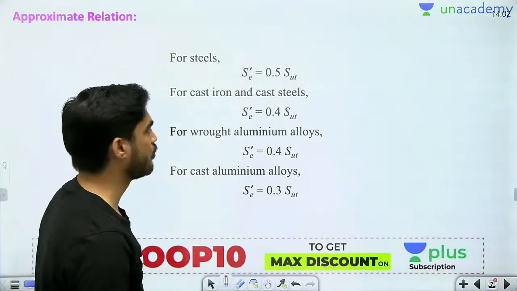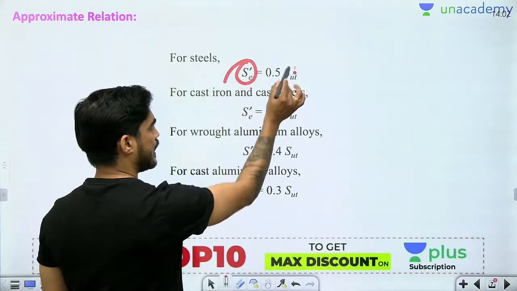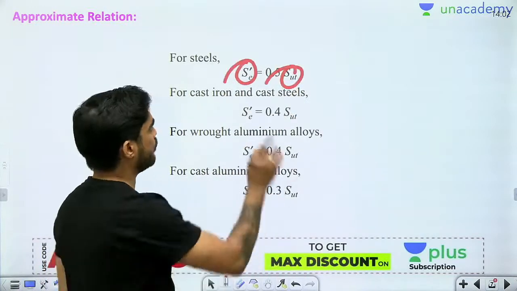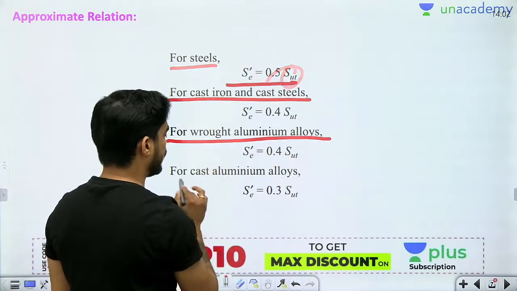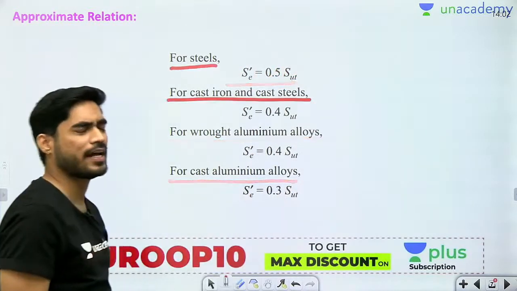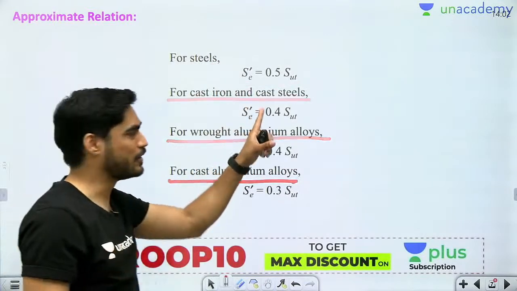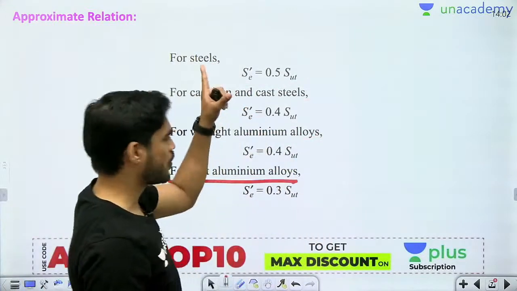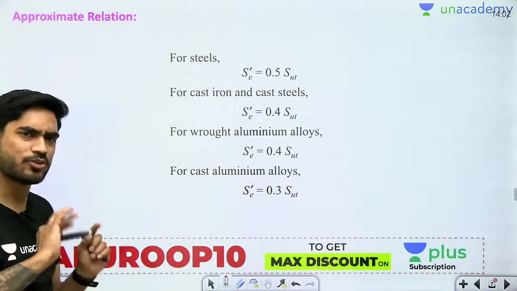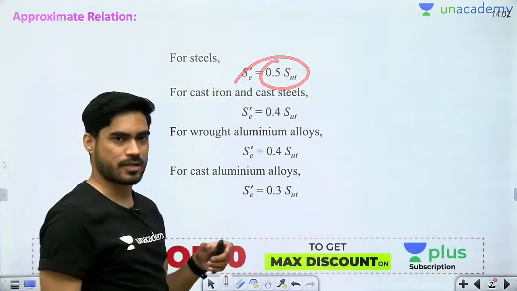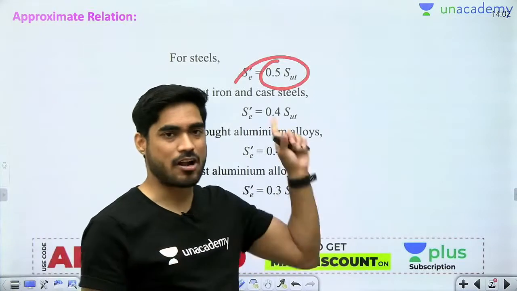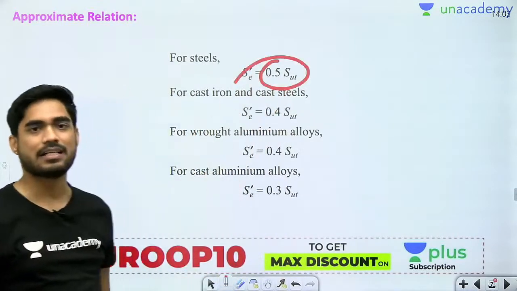These relations are between endurance strength and ultimate strength. So you can see approximate relation for steel, for cast iron, for wrought aluminum alloy, for cast aluminum alloy. So beta, you don't have to memorize them, but you should have an idea. For steel it is around 0.5 times. Different grades of steel, it is around 0.5 times of their ultimate strength.